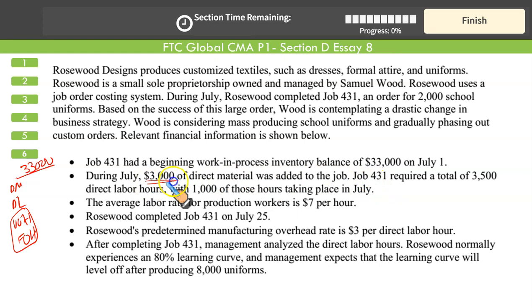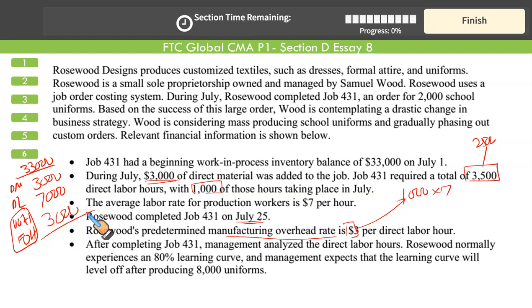We added $3,000 worth of material during the current period, right? This job required a total of 3,500 hours, out of which 2,500 hours were spent in the previous period. Only 1,000 hours were spent in July, and the job was completed on 25th of July. So these 1,000 labor hours paid at the rate of $7 gives you the labor cost of $7,000. Variable and fixed overheads are not given separately. They have given you a combined manufacturing overhead rate of $3 per labor hour. Since the job took 1,000 labor hours, overhead applied would be 3 times 1,000, $3,000.